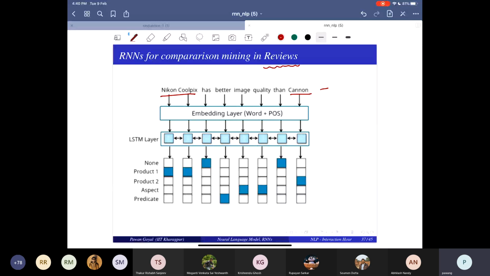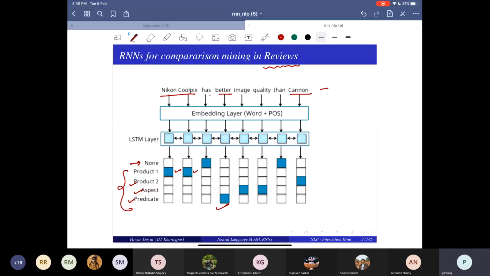So what we do is it's a sequence labeler. You try to predict 4-5 categories. Is it product 1? Is it product 2? Is it aspect? Is it predicate? For each word. Nikon Coolpix is product one. Has is none of these four, so it has the category none. Better is the predicate. It's an adjective, it's a predicate.